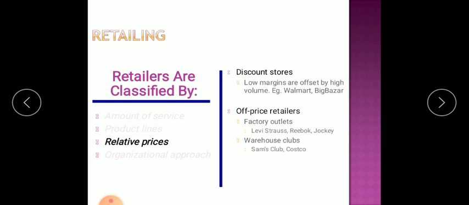In India, warehouse clubs are not seen too much, but Reliance these days is trying to come up with this type of warehouse club. So this is in a very initial phase. So these are the classifications based upon relative prices, that is discount stores and off-price retailers, and off-price retailers are further classified into factory outlets and warehouse clubs.